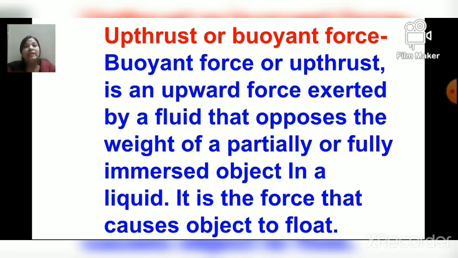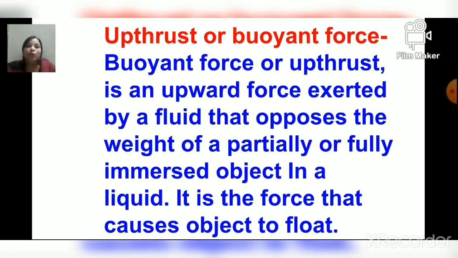Buoyant force is exerted by the liquids in upward direction on anything, any matter which is immersed inside the water, partially or fully. Let us see. Upthrust or buoyant force is an upward force exerted by a fluid that opposes the weight of a partially or fully immersed object in a liquid.